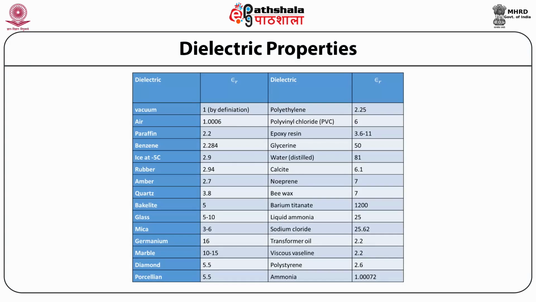So in table 1 we have listed some of the materials with their dielectric constant. For example, for vacuum the epsilon R is 1 by definition, whereas for air it is 1.0006. Similarly, for benzene it is 2.284, and for materials like glass it is between 5 and 10. For some liquid media, for example liquid ammonia, it is around 25, whereas it is very high for barium titanate, which is equal to 1200. So the relative permittivity of most of the important materials is given in table 1.